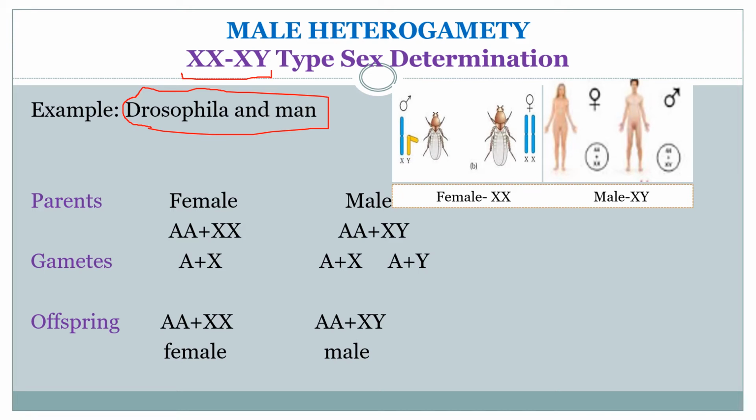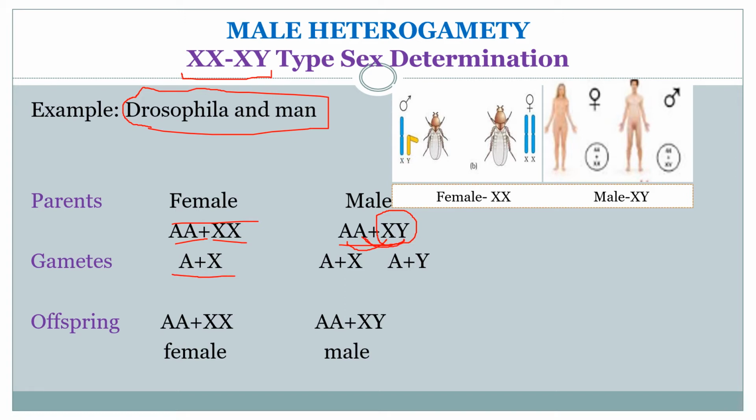See here, the parents: the female, we can write as AA plus XX. AA means autosomes and XX means sex chromosomes. And for the males, it is AA plus XY. That is heterogametry, different kinds of gametes. When they produce gametes, A plus X and A plus Y, two different kinds of gametes are produced.